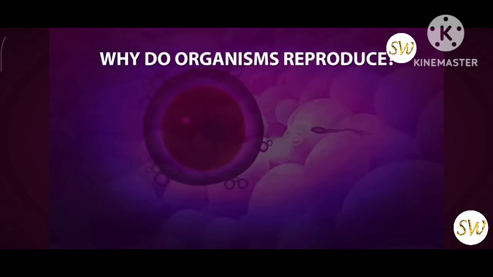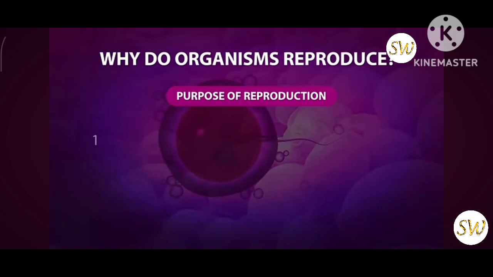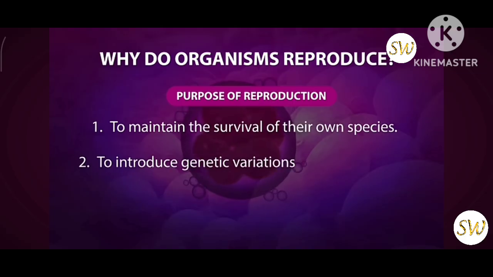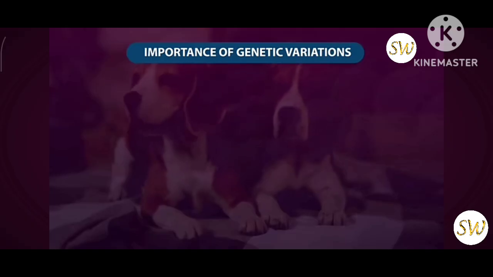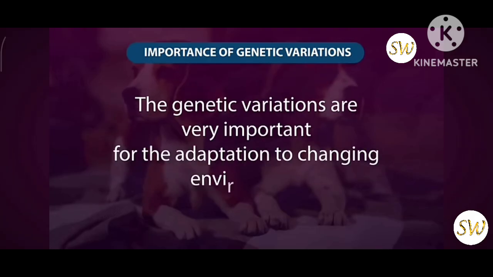Why do organisms reproduce? Organisms reproduce for two main reasons. 1. To maintain the survival of their own species. 2. To introduce genetic variations in their population. What are genetic variations and why are they important? Genetic variations are very important for adaptation to a changing environment.